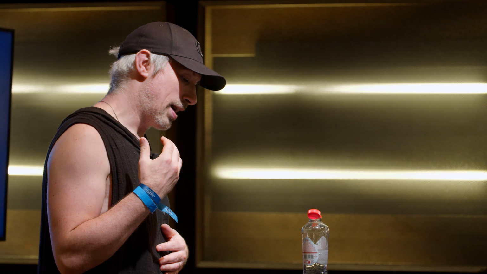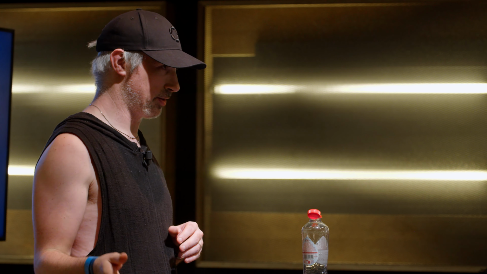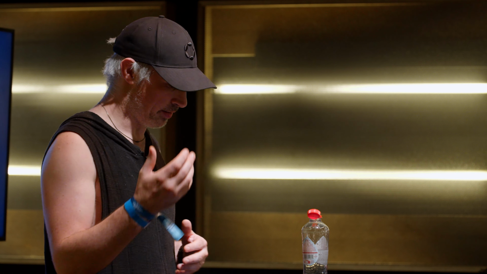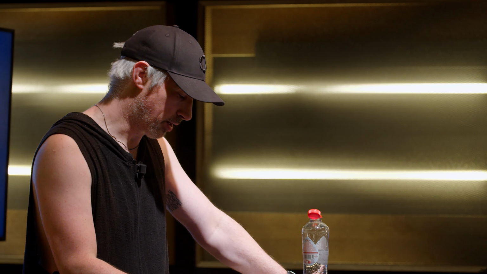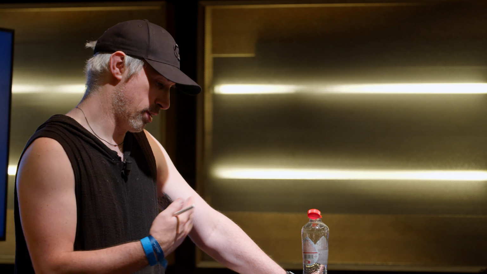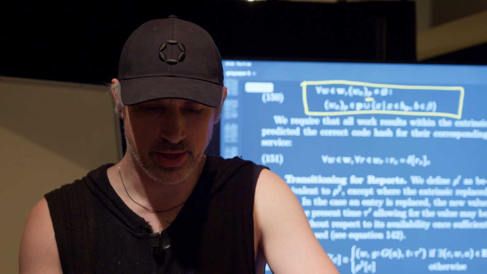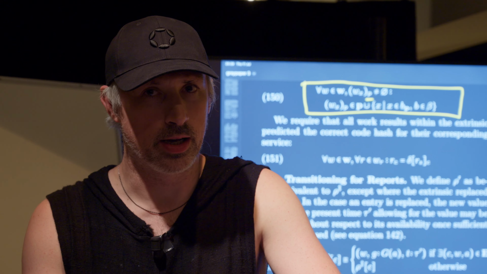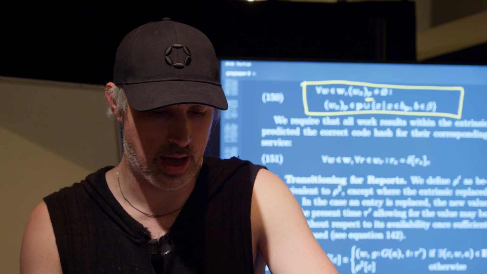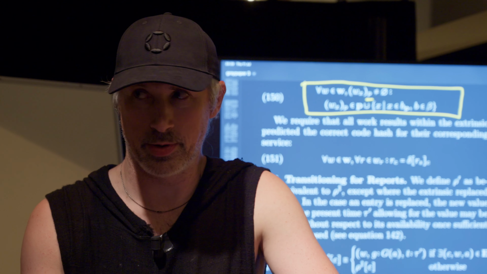So where ordering is really important, it has to be managed inside of the service. Service code has to deal with the possibility of work packages coming in not in the order that they would like. But to try and minimize the effort they have to go to, we provide this prerequisite system. It's possible that in a later version of JAM, this prerequisite system will be hardened and extended to a point where we can actually give solid guarantees on the order of accumulation.